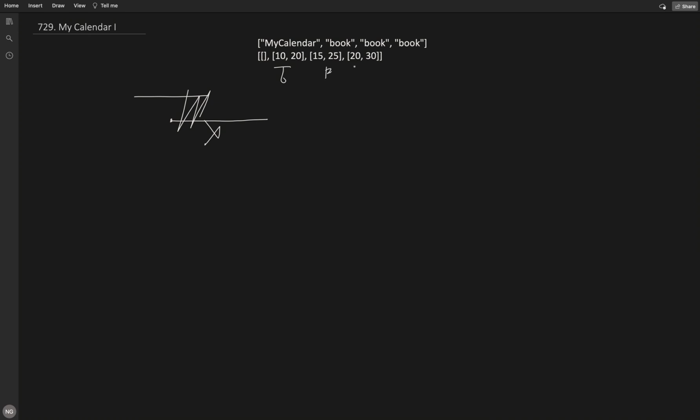Another meeting we are getting is 20 to 30. The first meeting which we booked is from 10 to 20, and 20 is not included because the end is not included. In this other meeting, the start 20 is included, and this will go till 30. So there is no overlap between the first and third meeting. As the second meeting we have just discarded, the third meeting can also be accepted and we will return true over here. So this is the total problem.